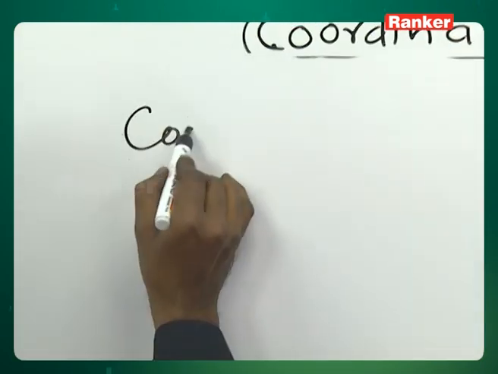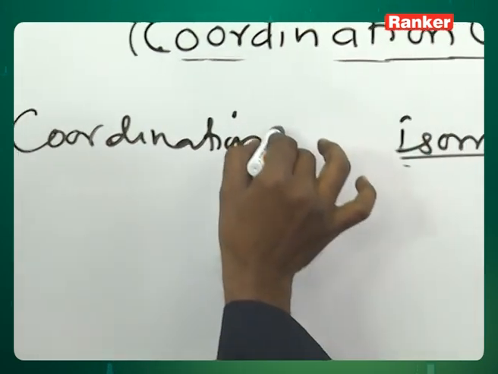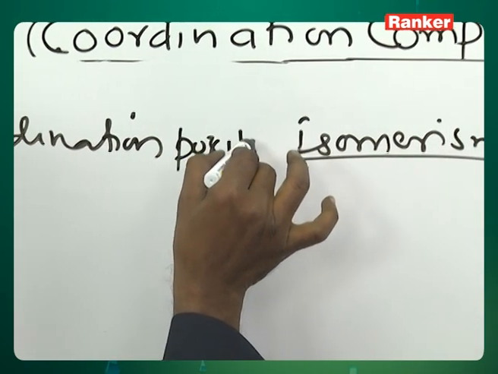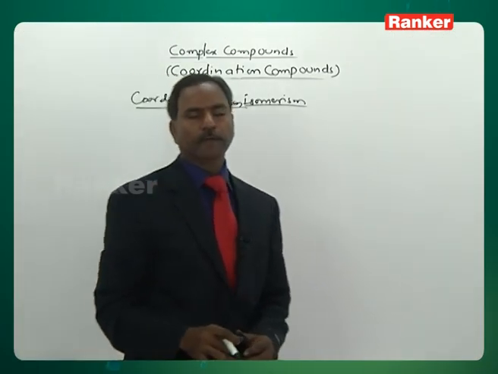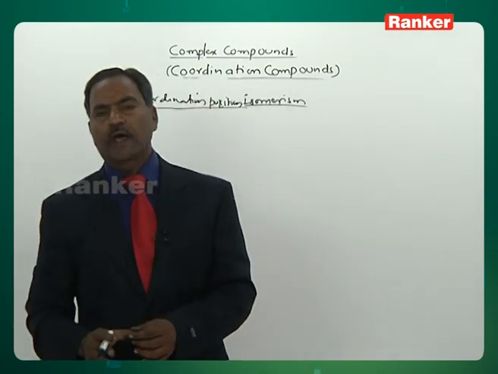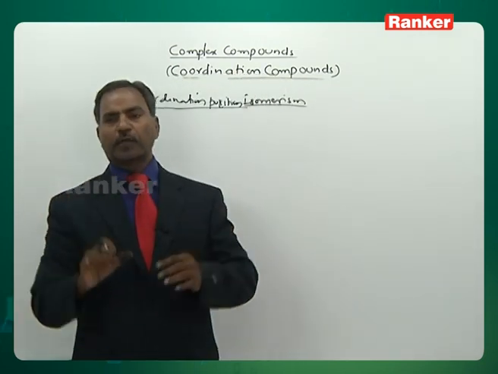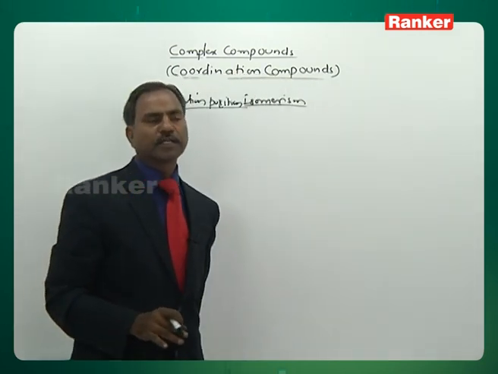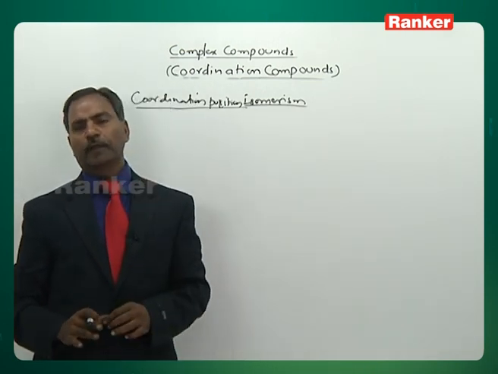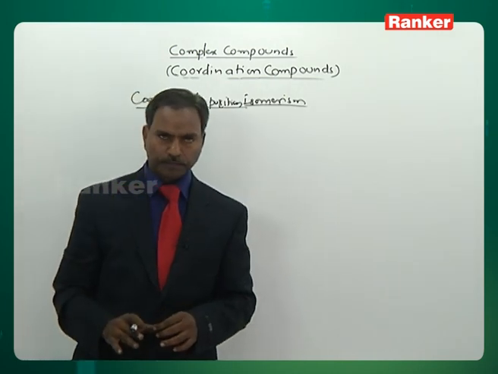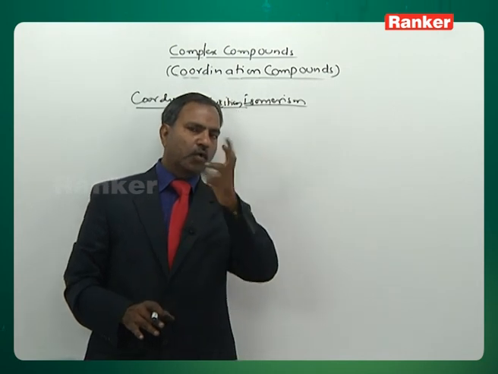Next we see coordination position isomerism. This isomerism is exhibited by bridged complex compounds. Wherever 2 metal atoms are bridged by another ligand, such complexes exhibit this isomerism. This isomerism is due to the exchange of ligands within the coordinate sphere only.